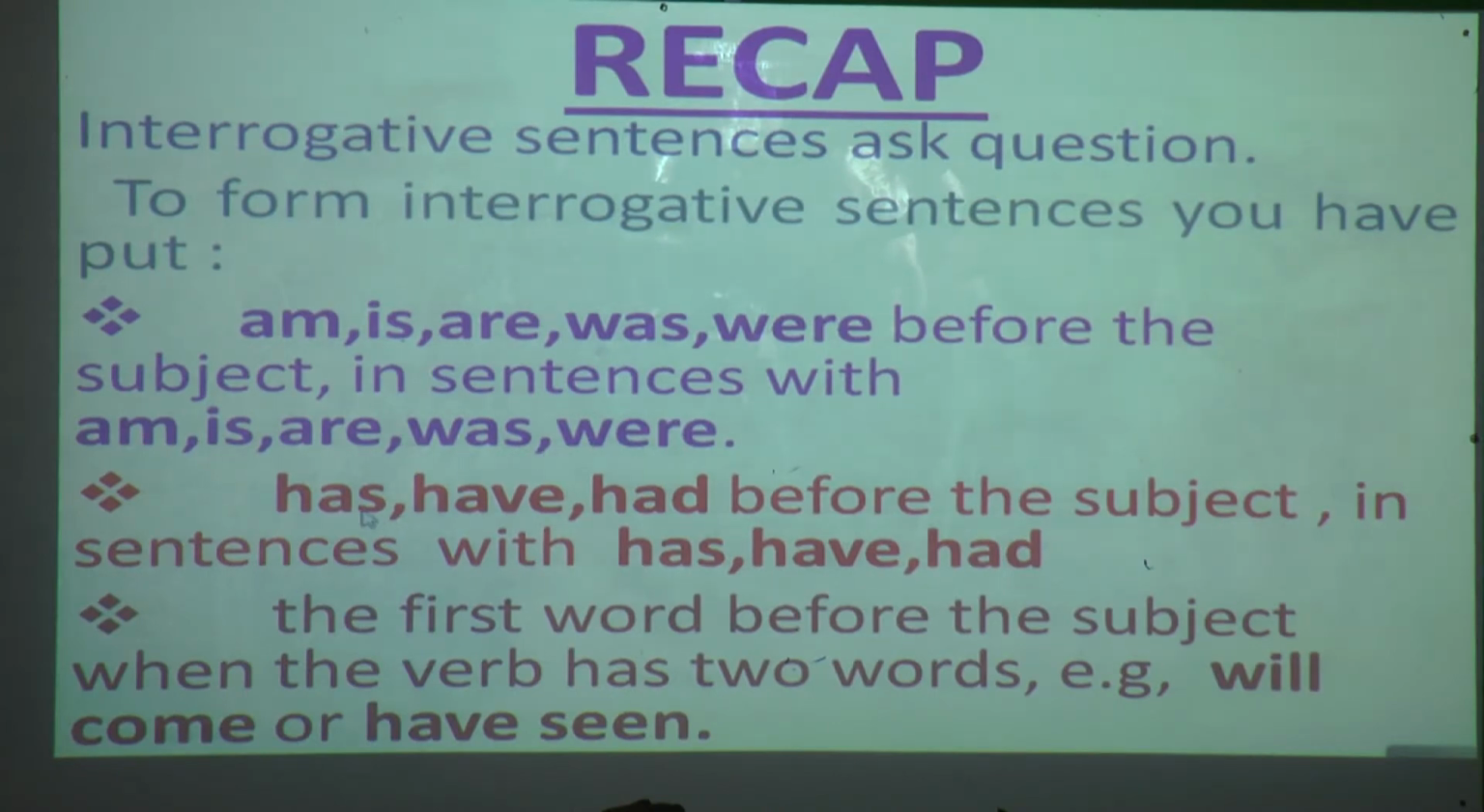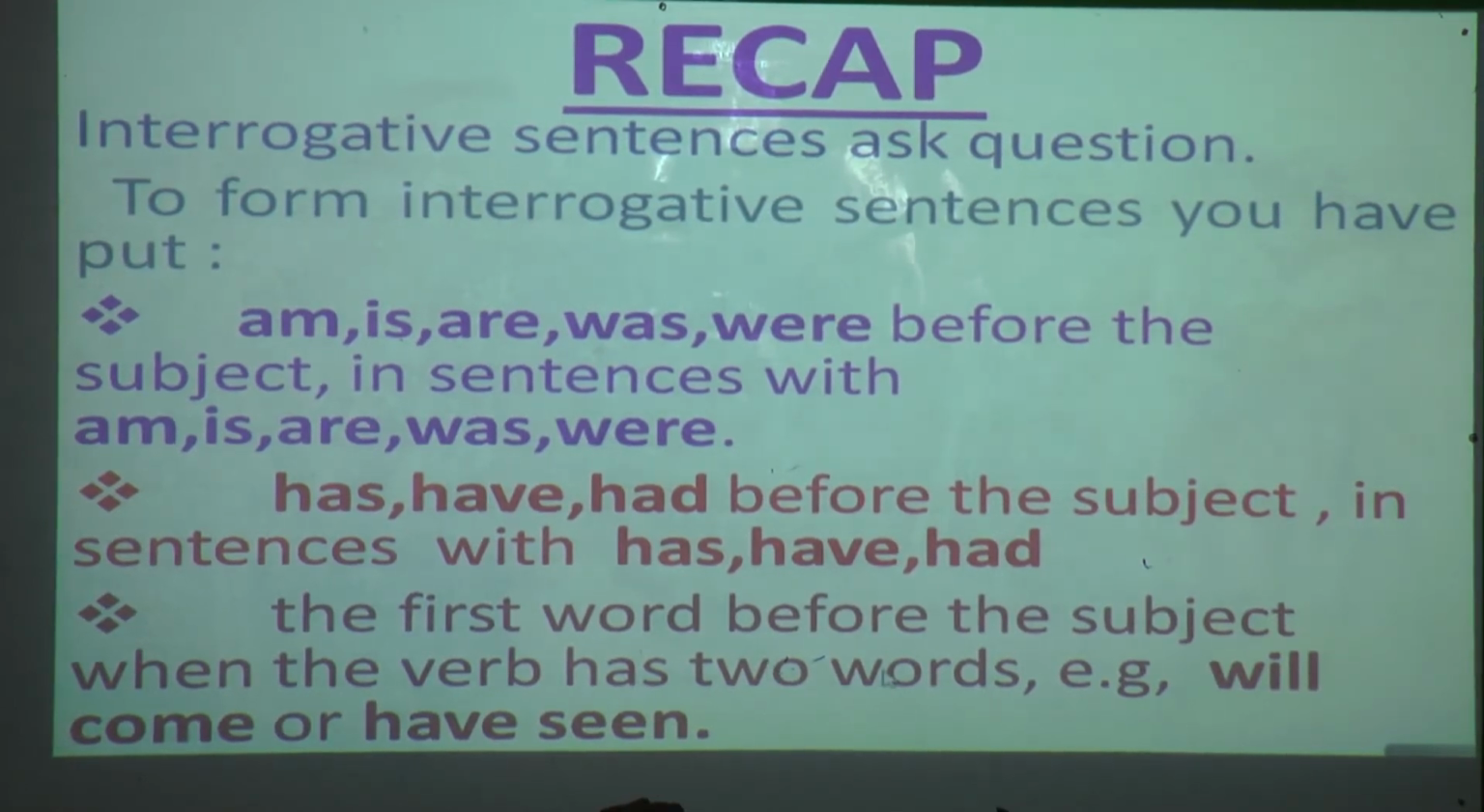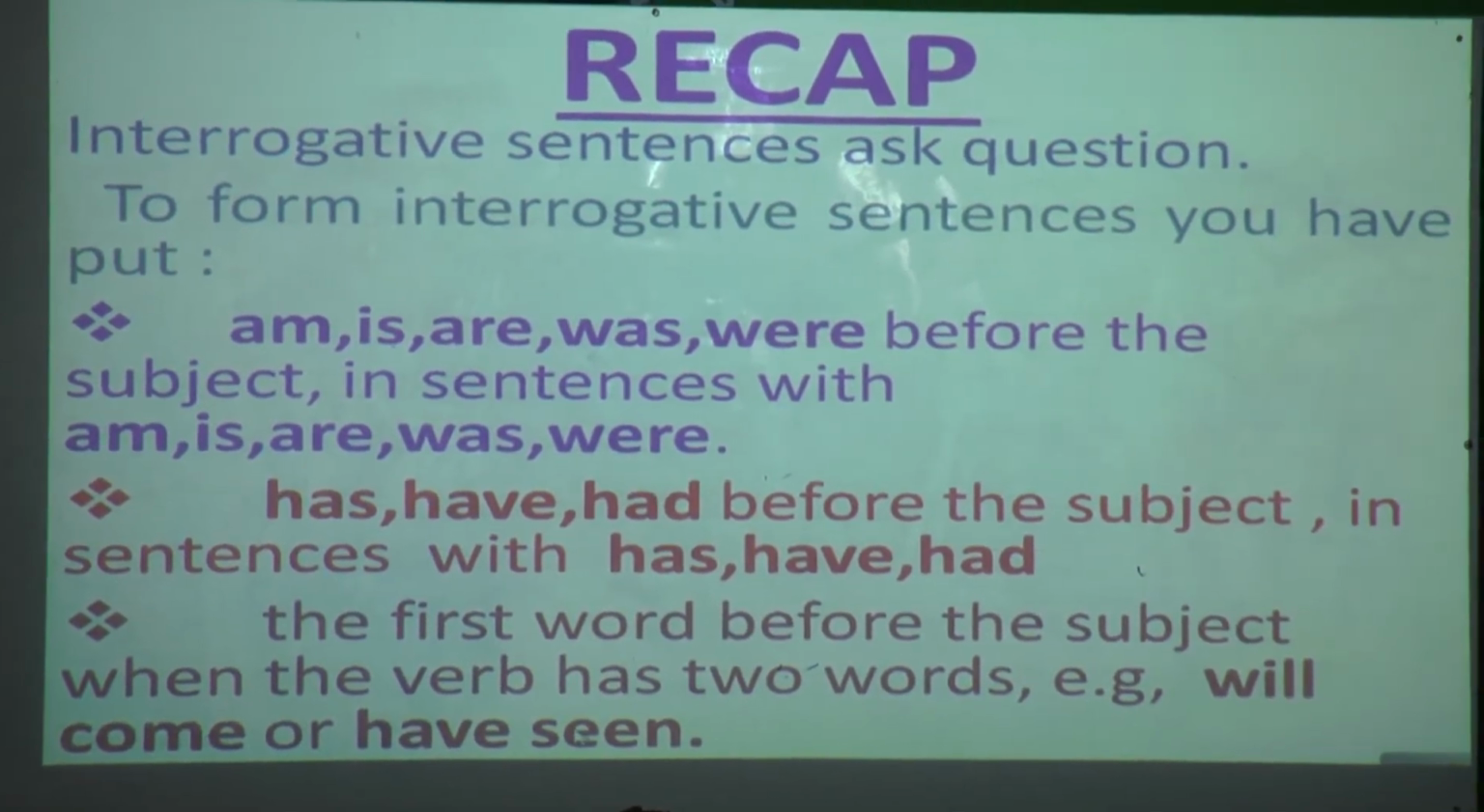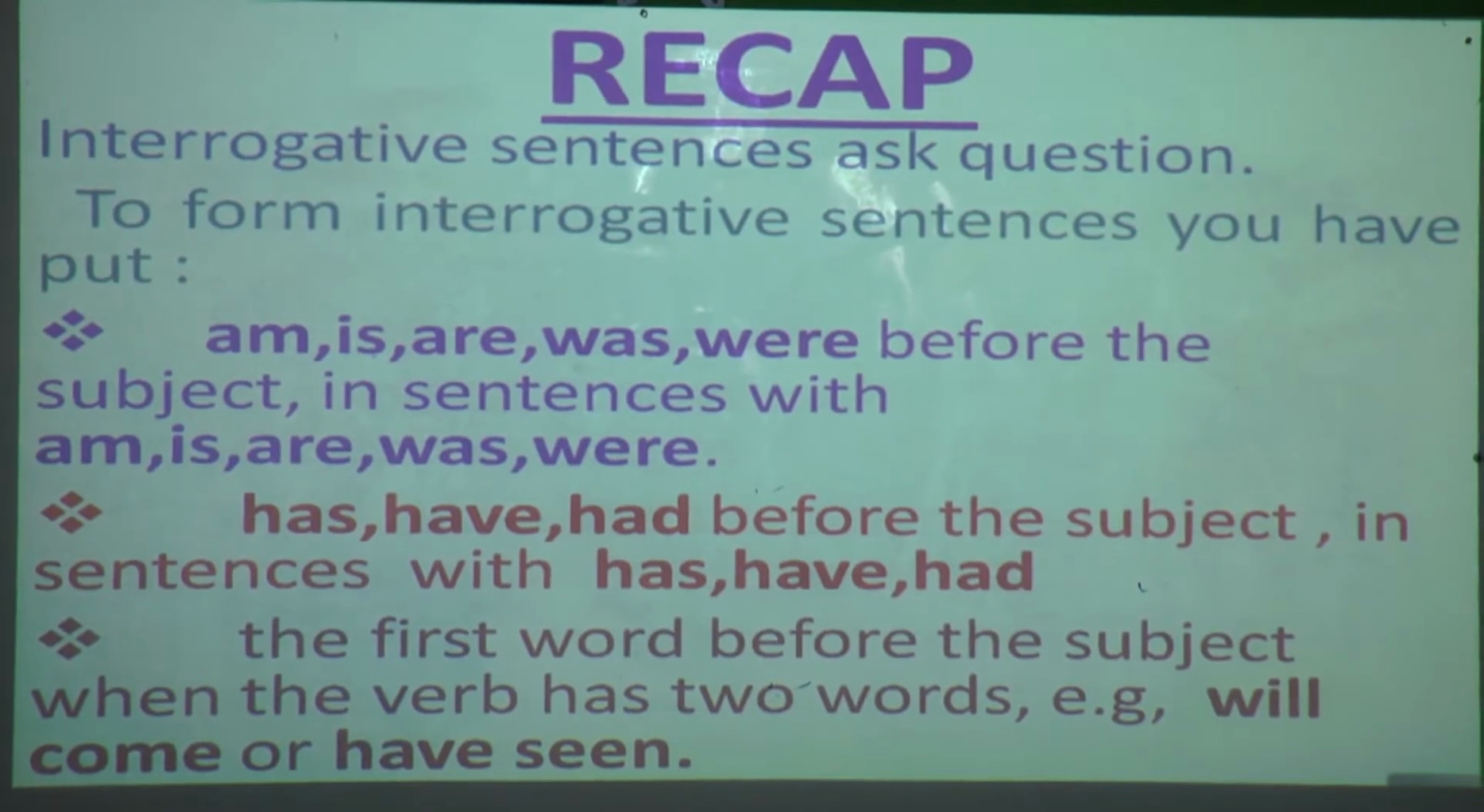One more thing we learned: the words have and had go before the subject in sentences with has, have and had. And if there are two verbs in a sentence, we shift only the first verb before the subject. So what is the third point? The first word goes before the subject when the verb has two words. Example, will come or have seen. Yes or no? Do you remember what we have learned?